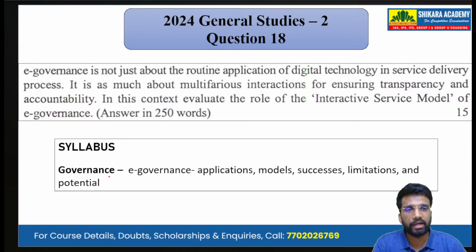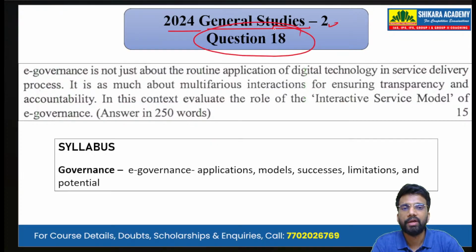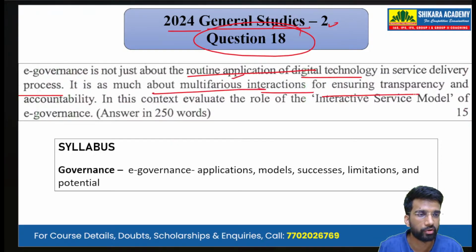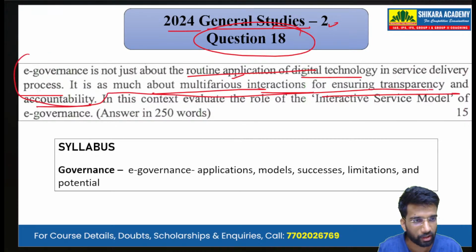Moving on to the next question, that is 2024 General Studies Paper 2, question number 18. E-governance is not just about routine application of digital technology in the service delivery process. It is as much about multifarious interactions for ensuring transparency and accountability. So this whole is our introductory line.